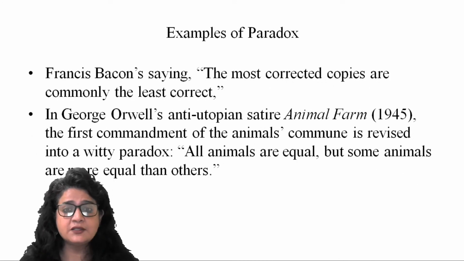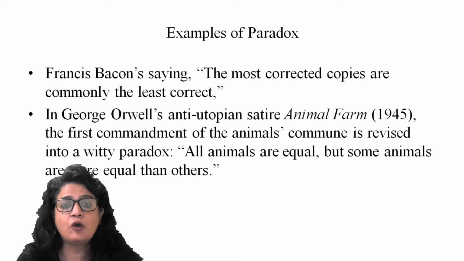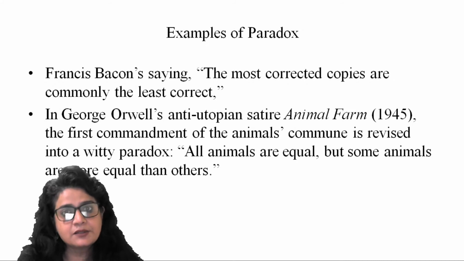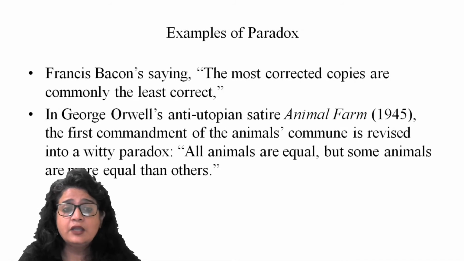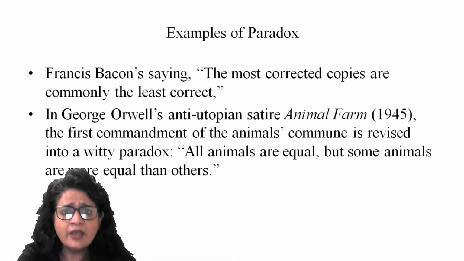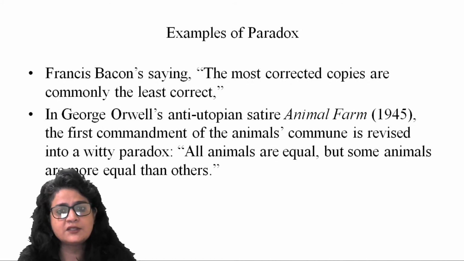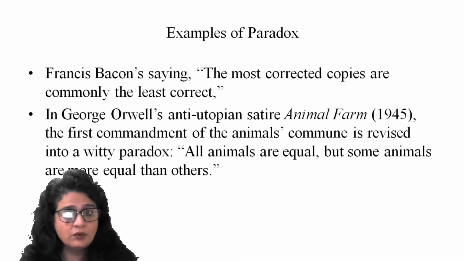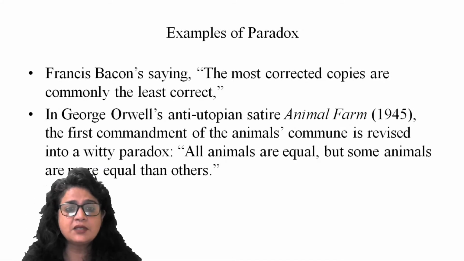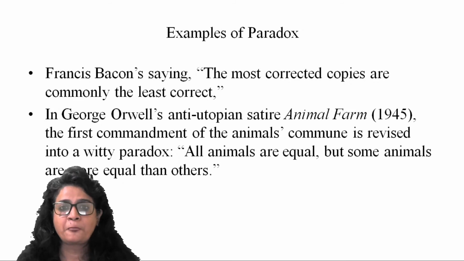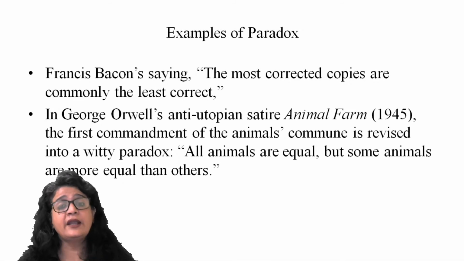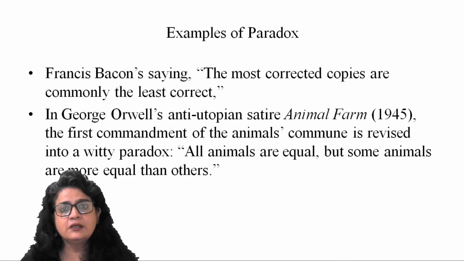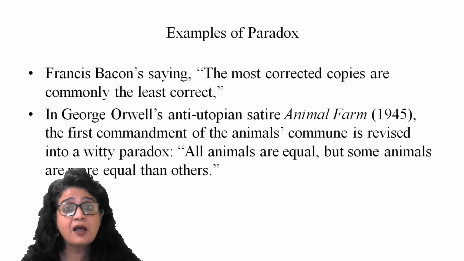All right, look at one more example of paradox. Francis Bacon says the most corrected copies are commonly the least correct, right? So that's also a paradox. In George Orwell's Animal Farm, the first commandment of the animals' commune is revised into a witty paradox. It says all animals are equal, but some animals are more equal than others. So when it says all are equal, right after that, it brings that paradoxical dimension to the statement that some are more equal. That means some are superior.